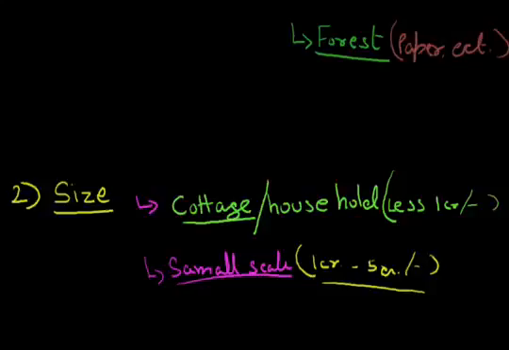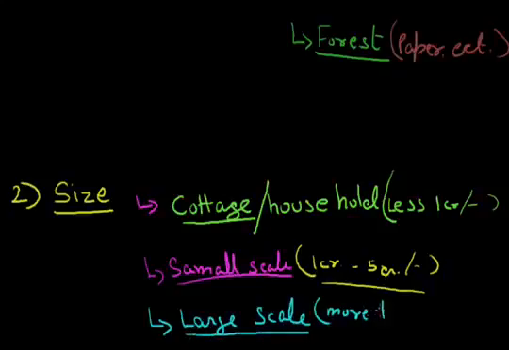Now the next type of industries is the large scale industry. In large scale industries, the investment is more than 5 crore, which is actually much more than 5 crore, means industries which are of thousands of crores, for example Reliance Industries, Tata, Videocon, and all the MNCs, multinational companies, come in large scale industries.